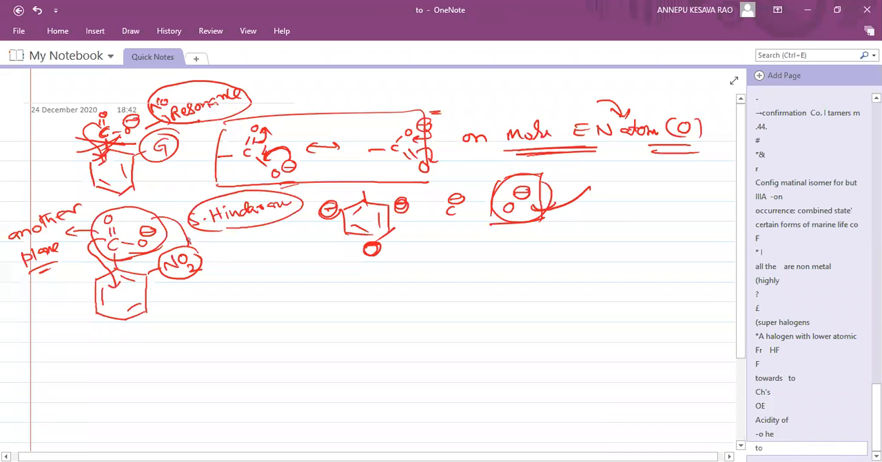But due to steric hindrance, what happened? COO minus goes to another plane. So resonance is cut with the benzene ring. When resonance is cut with the benzene ring, it is more happy because two oxygens are here to share the negative charge.